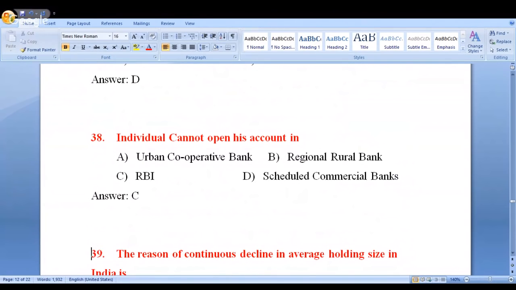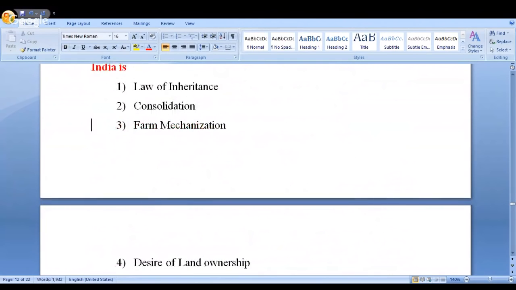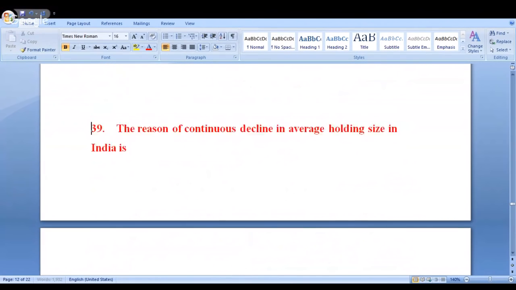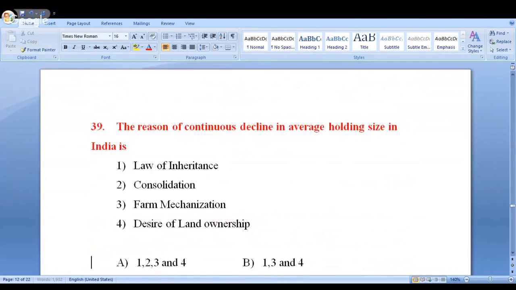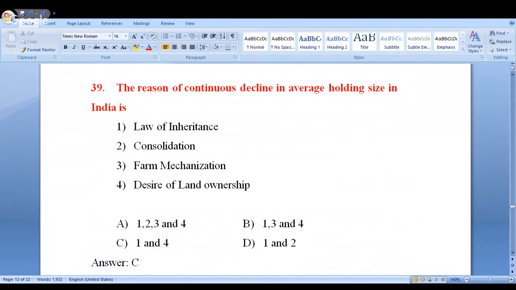Okay, look at this. This is one important and rather interesting question. The reason for the continuous decline in average land holding size in India.